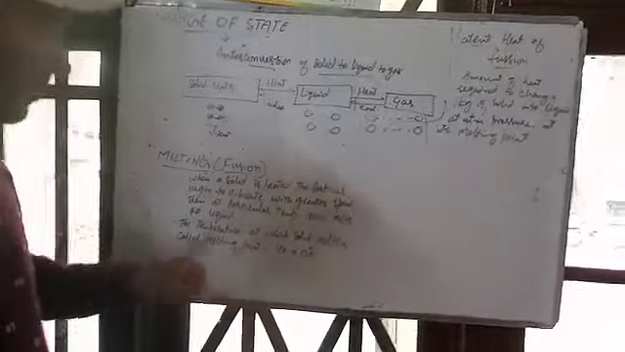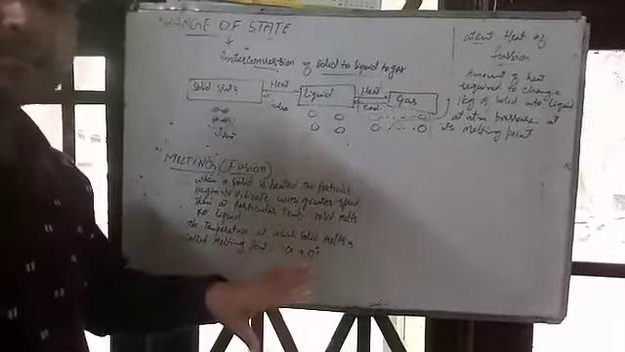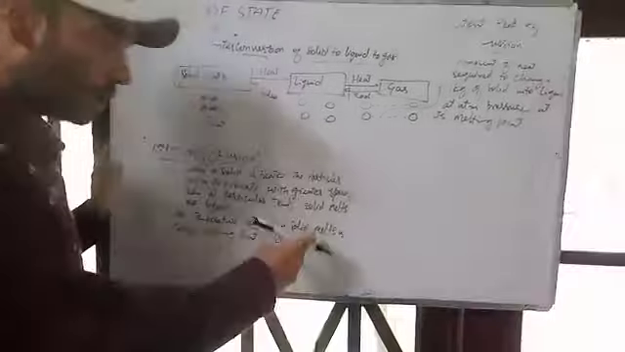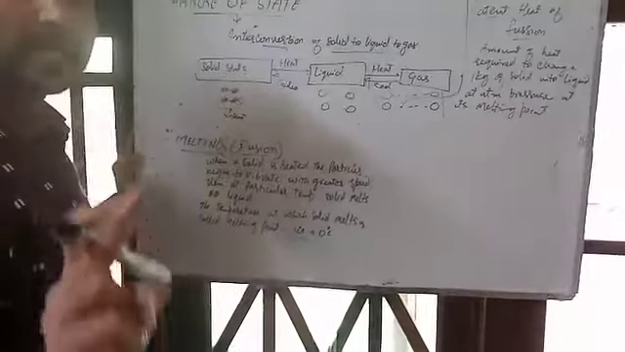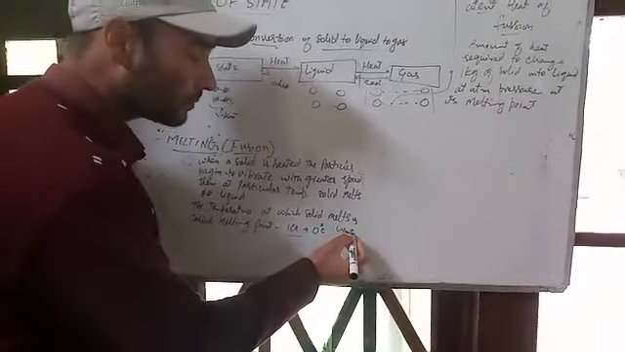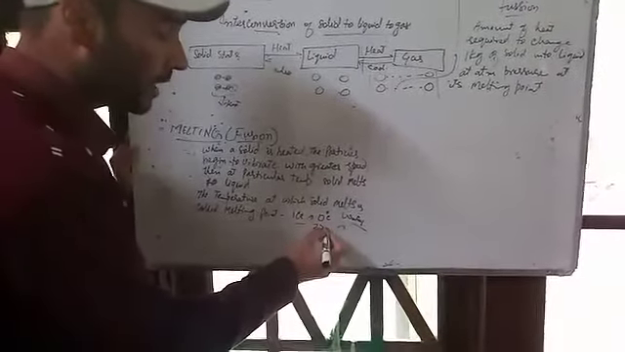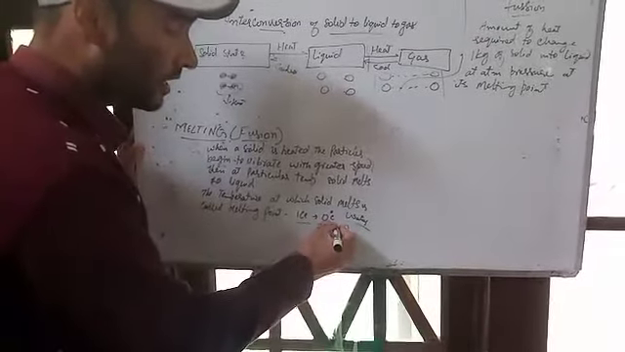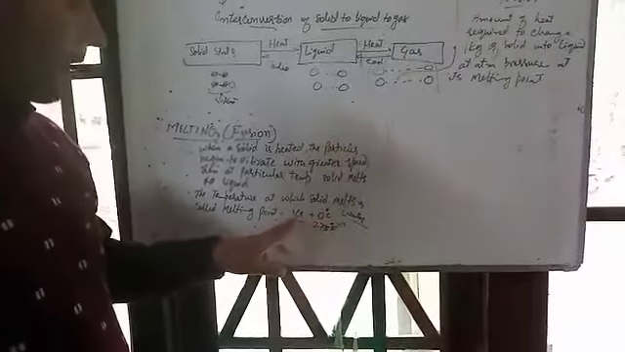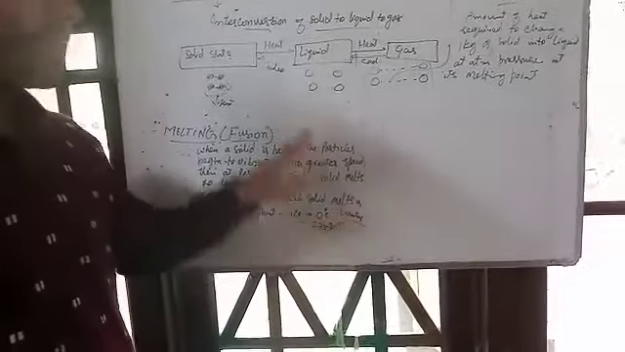The temperature at which a solid melts is called the melting point. In case of ice, 0 degrees centigrade is the temperature at which ice melts into water. 0 degrees Celsius, or you can say 273 degrees Fahrenheit, is where ice changes into water.